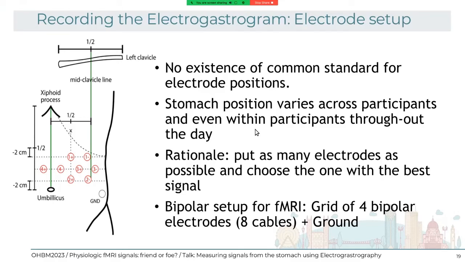I think this is explained in my eLife and Journal of Neuroscience papers, but the rationale is that we have to measure the distance between the umbilicus and the xiphoid process over here. And then 2 centimeters above the umbilicus, and along the mid-clavicle line, we put a first electrode and the positive derivation 4 centimeters away. Then 2 centimeters below the mid distance between here and here, we put another row of electrodes. In the square formed by these 4 electrodes, we put another one, and then the last pair of electrodes on the same level, one 2 centimeters to the right and to the left of the umbilicus.